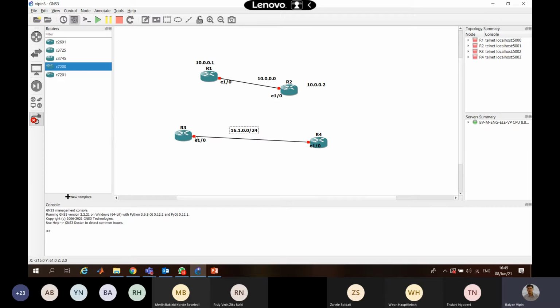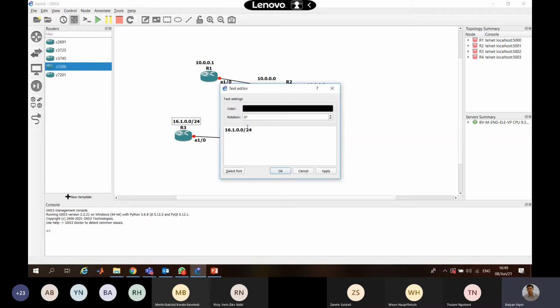You will just provide an IP address to one of the routers, and apply.